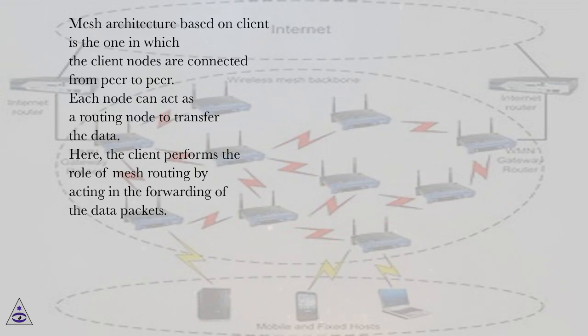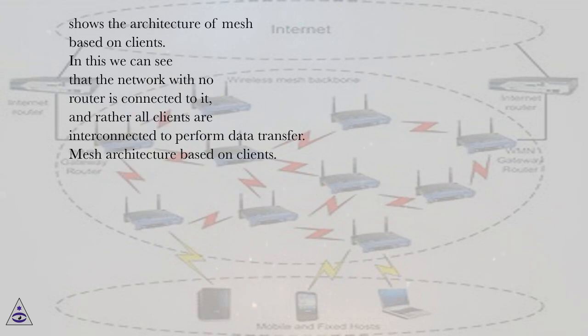Mesh architecture based on clients is the one in which the client nodes are connected peer to peer. Each node can act as a routing node to transfer the data. Here, the client performs the role of mesh routing by forwarding the data packets. This shows the architecture of mesh based on clients. In this we can see that no router is connected to the network, and rather all clients are interconnected to perform data transfer.